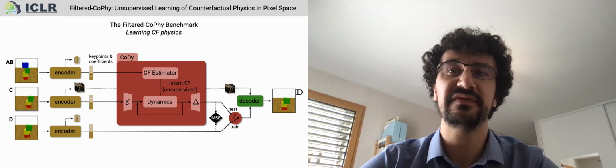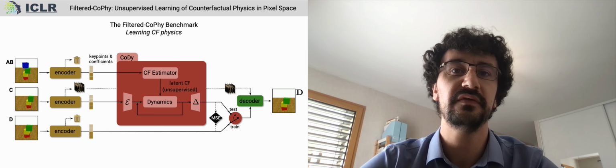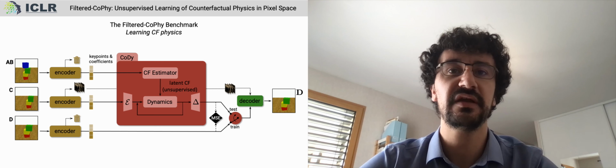Training the entire pipeline directly from the video is not easy because of the low intensity of the supervision signal. Therefore, we propose to divide the training into two stages. First, the derendering module is trained to reconstruct the image without involving the dynamic module. And then, the weights of the encoder and the decoder are frozen, and the dynamic module is trained to predict the object-centric representations computed from D. During the test phase, the information coming from D is completely disconnected from the model, and the decoder uses the key points predicted by the dynamic module to reconstruct an estimate of the counterfactual video.